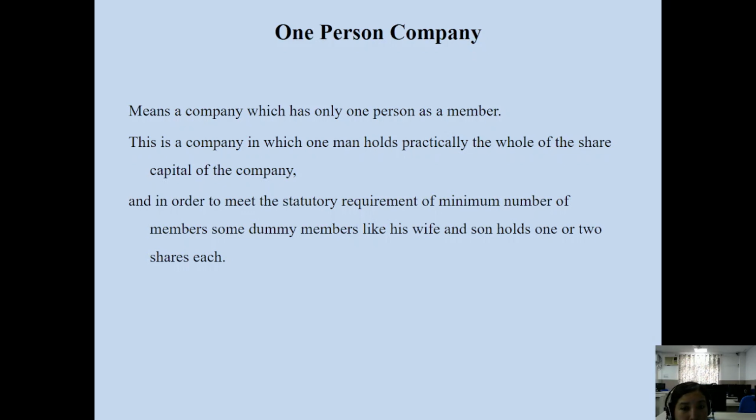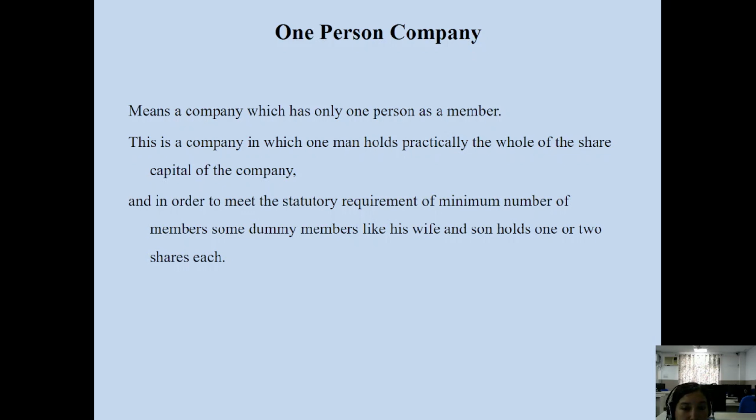This is a company in which one man holds practically the whole of the share capital of the company, and in order to meet the statutory requirements of the minimum number of members, some dummy members like his wife and son hold one or two shares each. Whether it is a public limited company or a private limited company, the minimum requirement is 7 in the case of a public limited company, 2 in the case of a private limited company, and a minimum of 1 is required. At least we need some person.